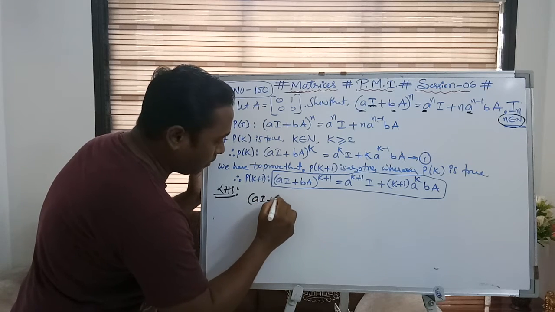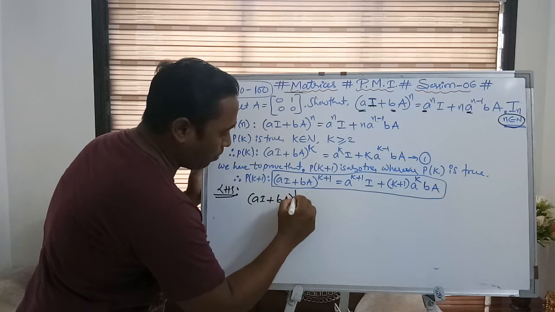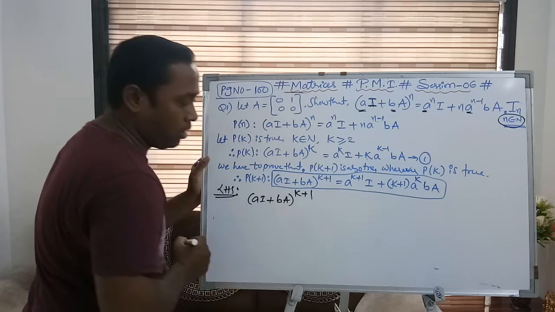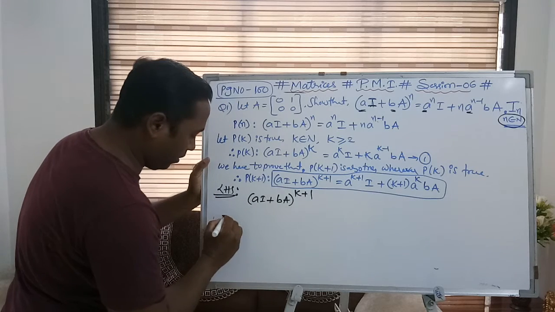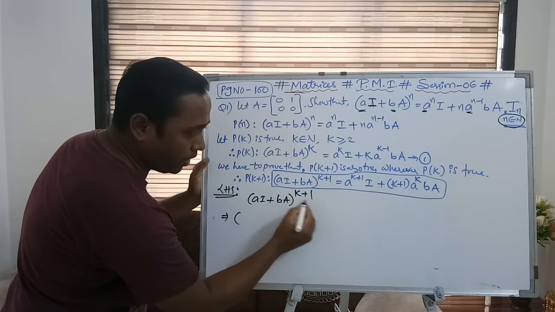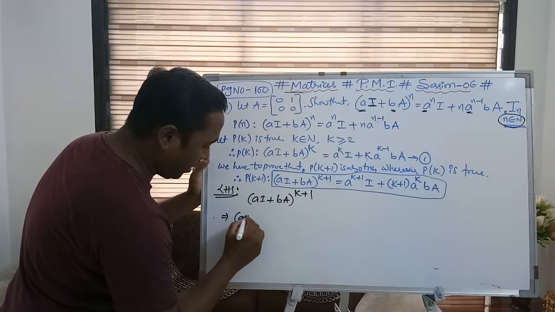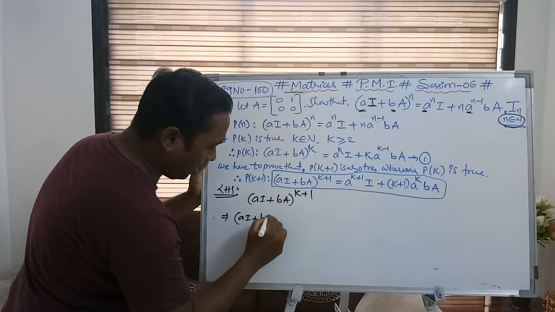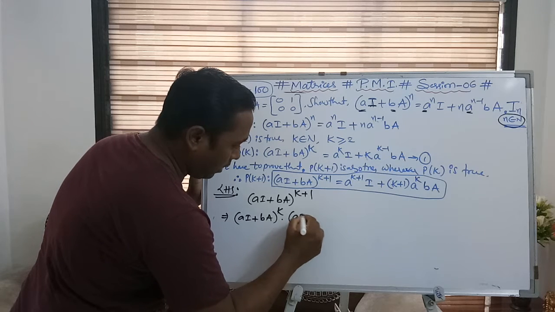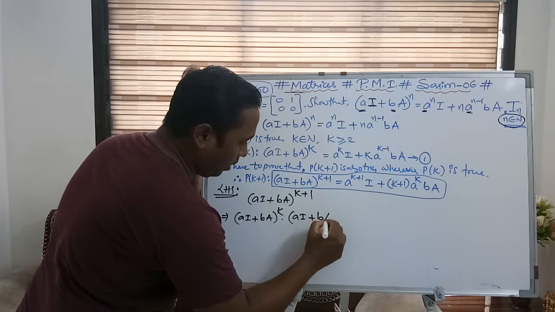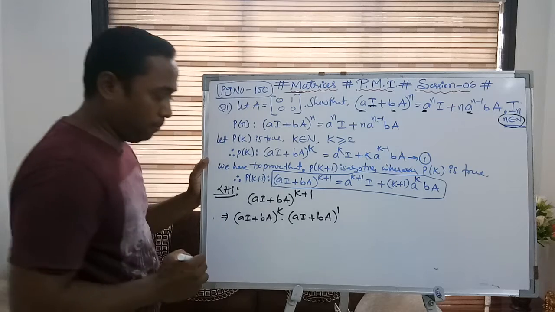(aI plus bA) whole to the power of k plus 1, which can be written, by breaking the power, as (aI plus bA) whole to the power of k into (aI plus bA) whole to the power of 1.